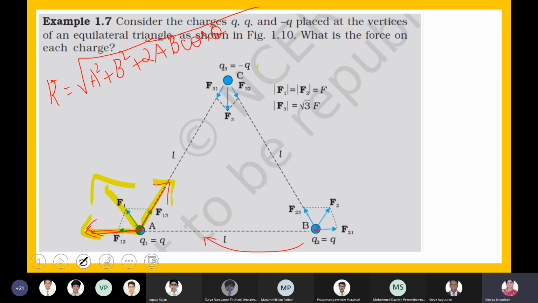Now there are two forces, F12 and F13. Fine. What is the angle between them? Look at the geometry of the diagram and let me know what the angle is. Johan, Jonathan, Joe Paul, Kavin. What is the angle between the F12 and F13 vectors? 120? Yes, ma'am. Why is it 120? 180 minus 60 degrees. Why is it 120?